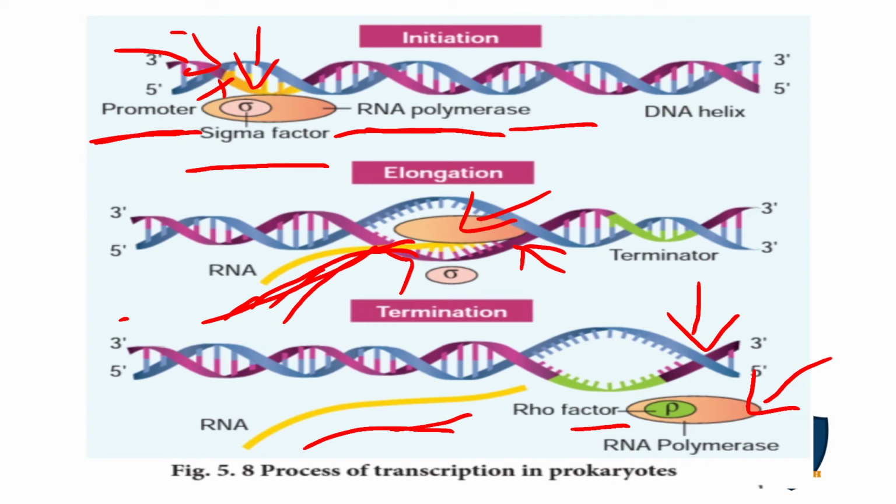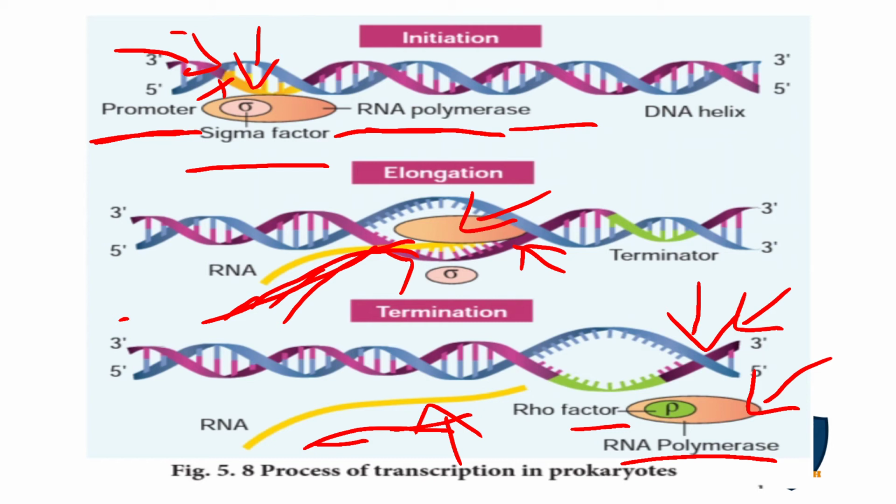And in the termination phase, when the RNA polymerase reaches the terminator site, what happens? The nascent RNA removes and falls off.